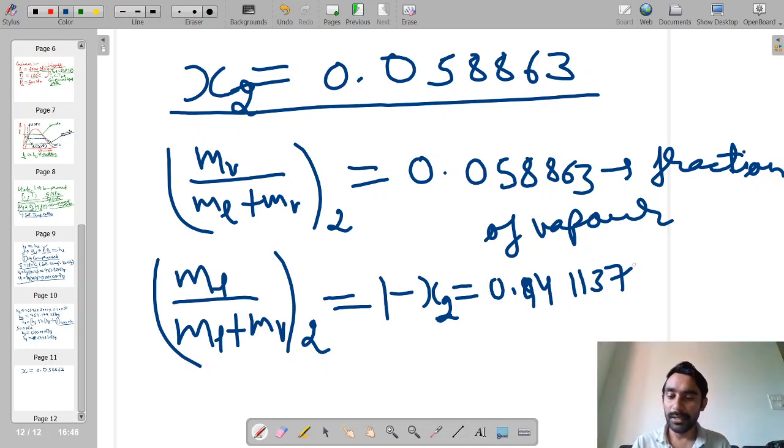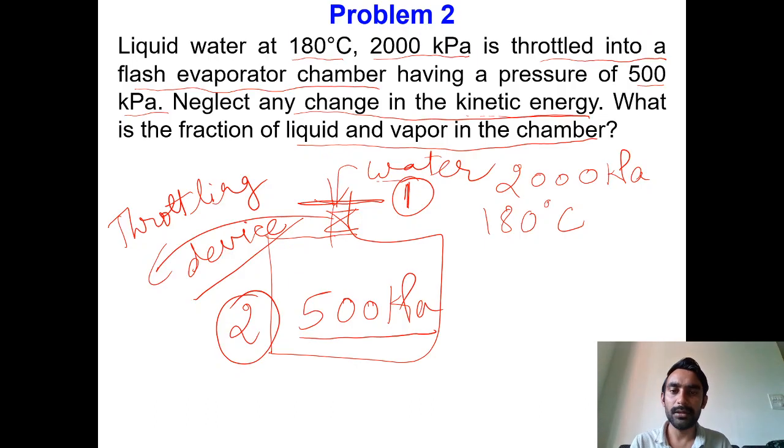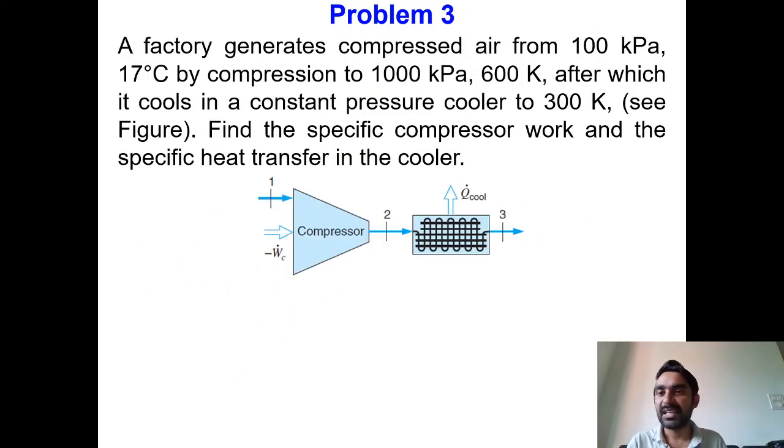Now let us see problem number 3. In problem number 3, a factory generates compressed air from 100 kilopascal and 17 degrees Celsius by compression to 1000 kilopascal and 600 Kelvin, after which it cools in a constant pressure cooler to 300 Kelvin, and a figure is also given. We have to find the specific compressor work and the specific heat transfer in the cooler.